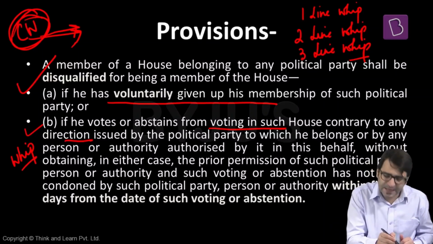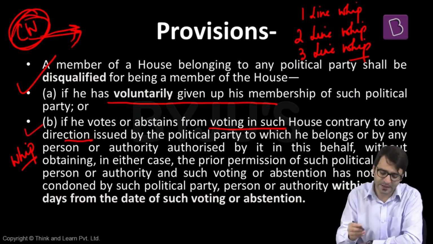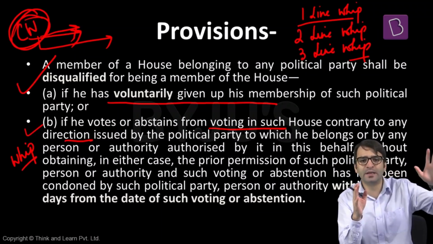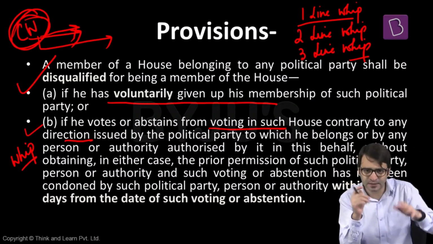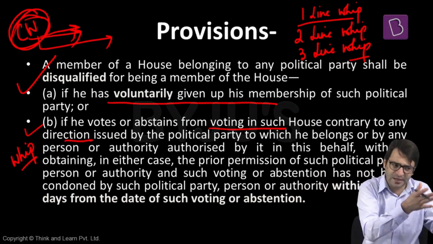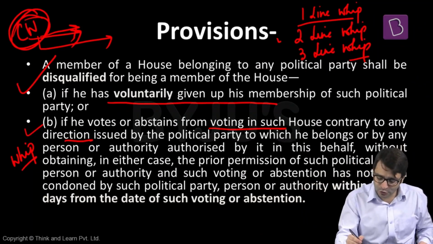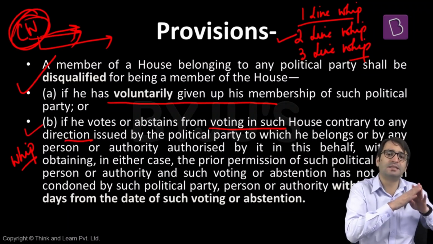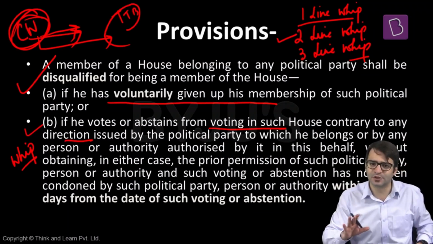Now this chief whip can issue various types of whips: 1-line whip, 2-line whip, 3-line whip. What is this 1-line whip? This chief whip will issue a directive to all the 52 MPs of Congress in the Lok Sabha that tomorrow there's going to be a session of Lok Sabha. Please attend. 1-line whip. Just informing the members of the party that tomorrow there's going to be a session of Parliament in Lok Sabha. Please attend. 2-line whip is tomorrow there's going to be a session of Indian Parliament. There in Lok Sabha there's going to be a discussion on, let's say, Triple Talaq bill. Please come, attend, and participate in this discussion. That's all.